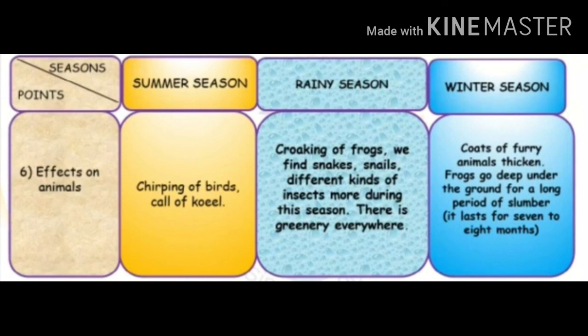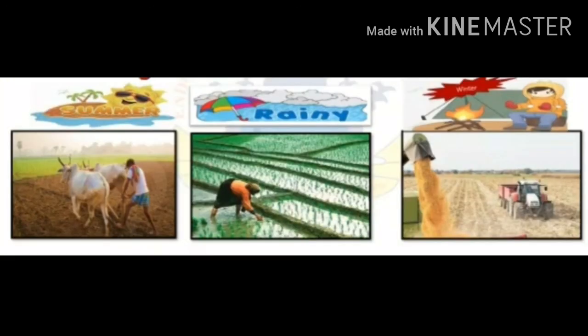Frogs go deep under the ground for a long period of slumber, that is, it lasts for 7 to 8 months. We depend on agriculture for food. The different seasons, summer, winter and rainy, are the time for doing different tasks in the field. In summer season, we plough the field. In rainy season, we sow seeds. In winter, we harvest the crop.